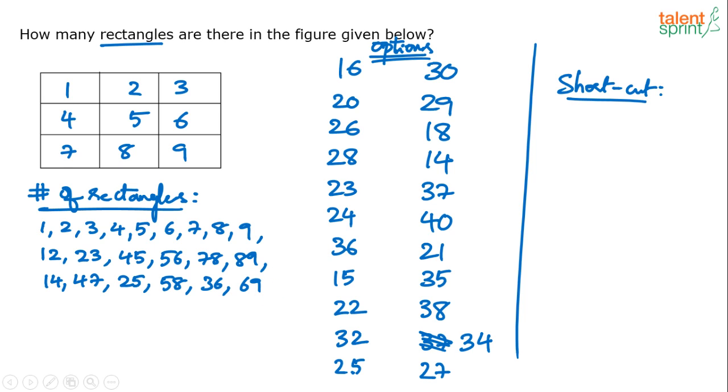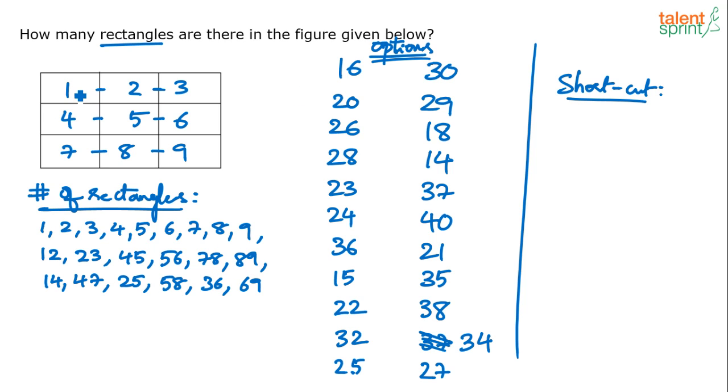So what did you do? Always start with the smallest units first. So smallest units are 1, 2, 3, 4, 5, 6, 7, 8, 9. All these are rectangles. Then combination of units. So see if 2 units can give you rectangles. Yes, 1, 2 will give me a rectangle. 2, 3 combination will give me a rectangle. Then if 1, 2, 2, 3 gives me, then 4, 5, 5, 6 and 7, 8, 8, 9 also give me.